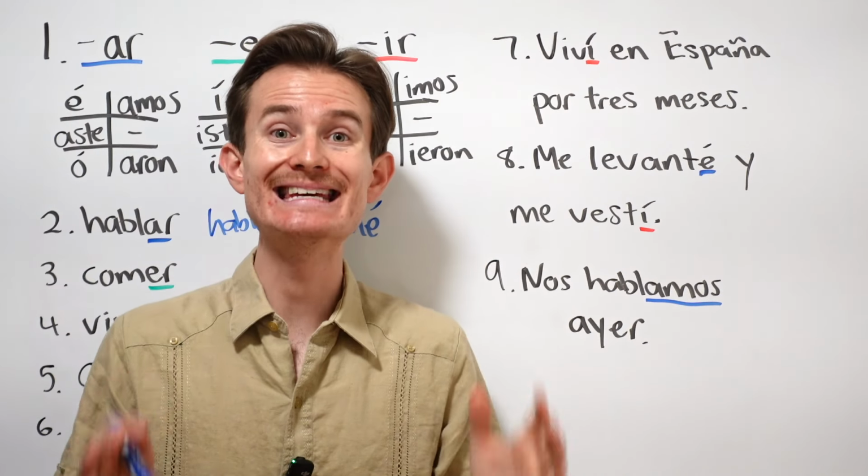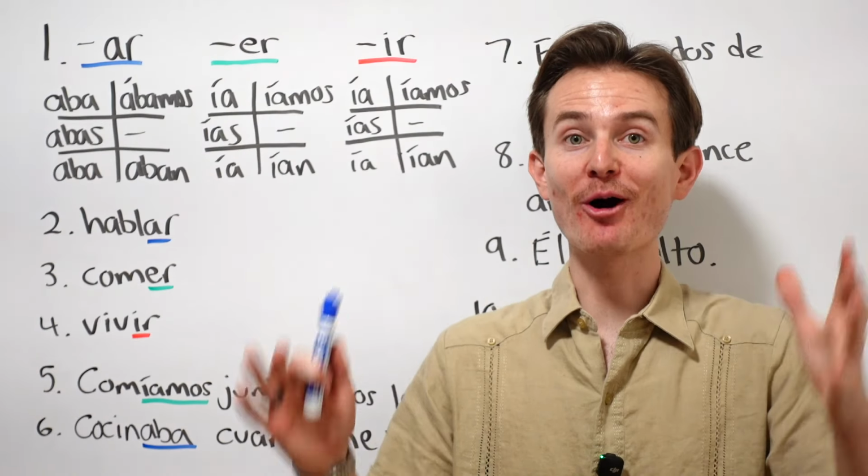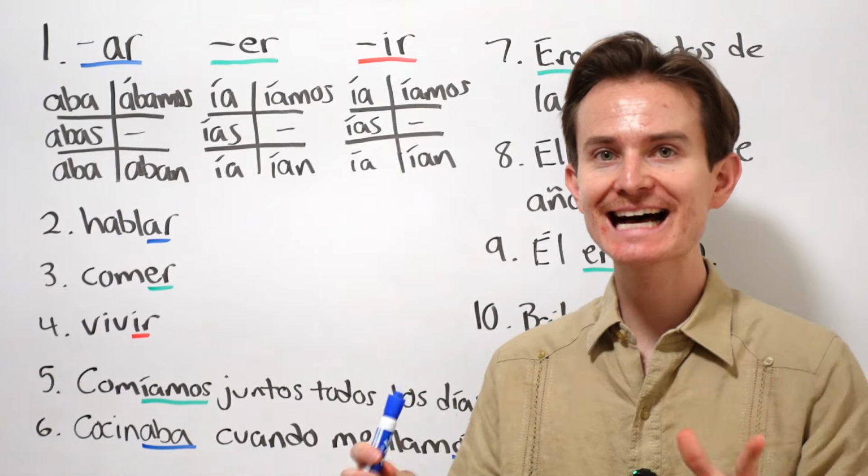Now let's take a look at the imperfect verb conjugations. All right, we're almost done. You've almost done it. Okay, this is the last thing we're going to talk about.